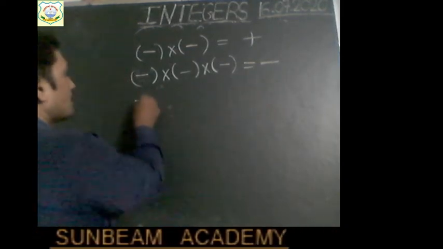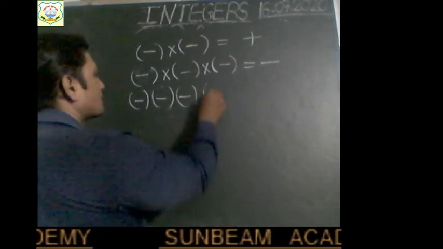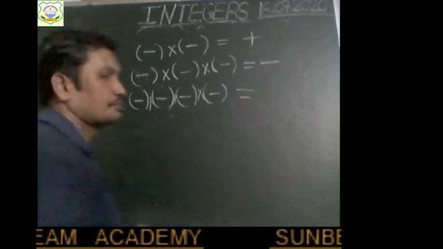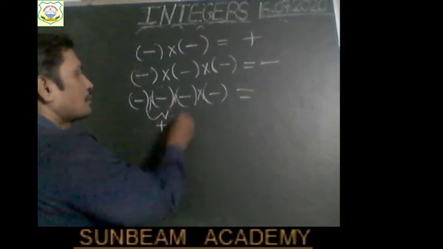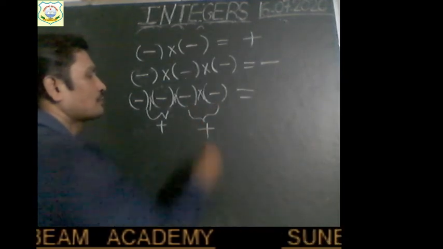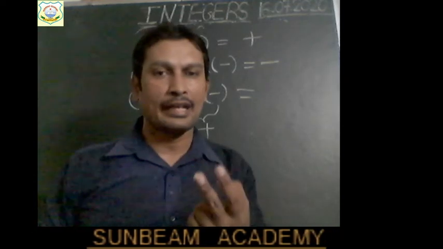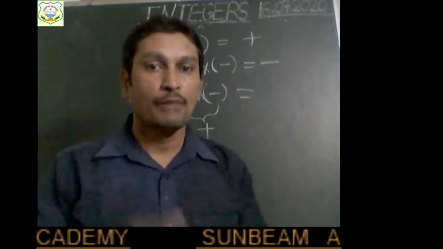If we choose minus minus minus minus, 4 times, and we have to multiply, then what happens, children? This minus and this minus becomes plus, and the other minus and minus becomes plus. Each pair of negative signs cancels each other, and the result becomes positive.